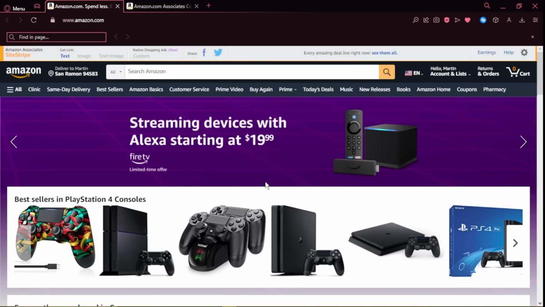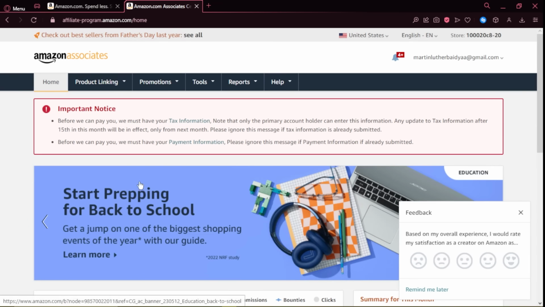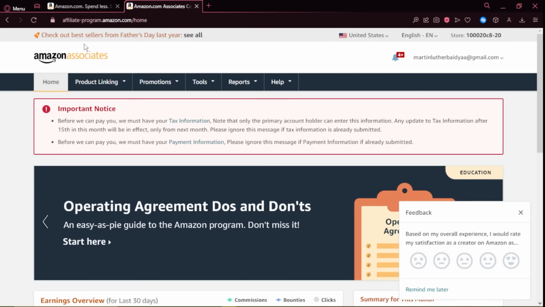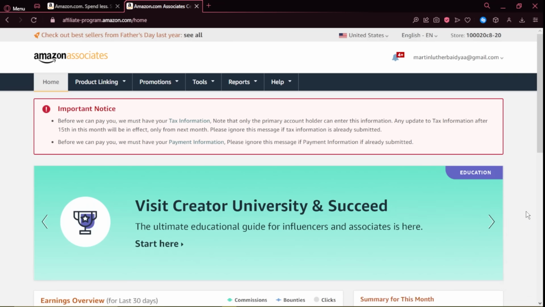First of all, what you're going to need is an Amazon account. You can see that here I just opened up Amazon.com. First, search for Amazon.com, and then sign up. After you sign up, if you want to start the associate program, click on Amazon Affiliate Program or Amazon Associates. You can also find Associates from over here, the site stripe, and I opened it from over here, so that's kind of the same thing.